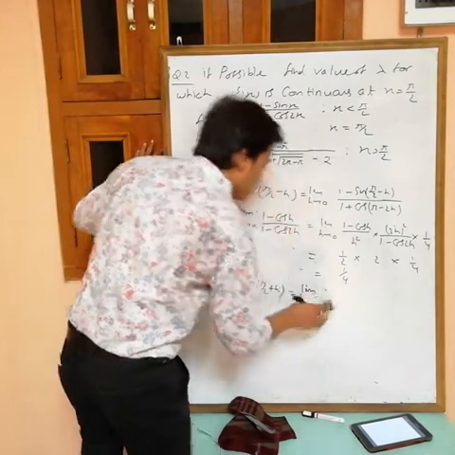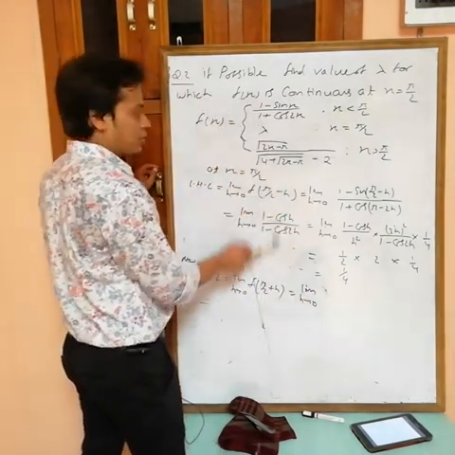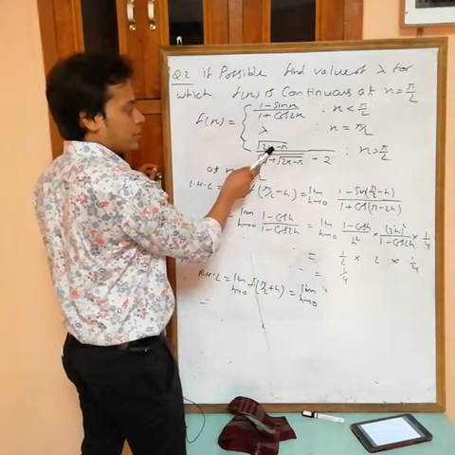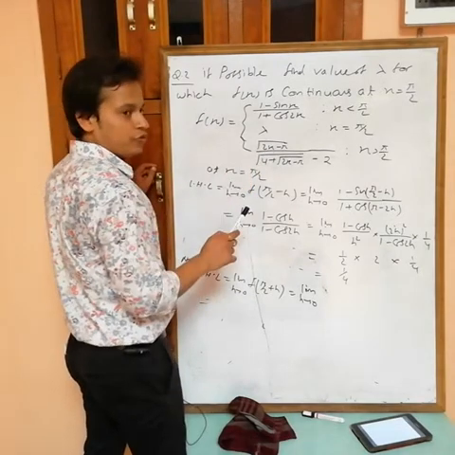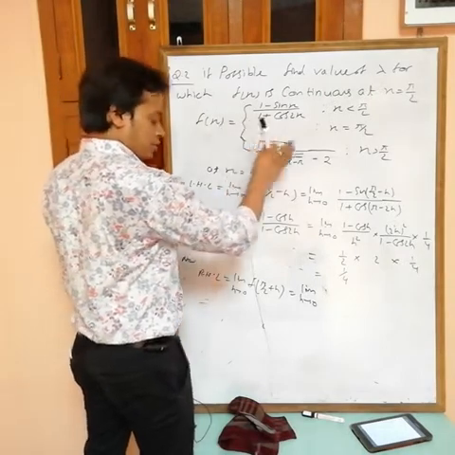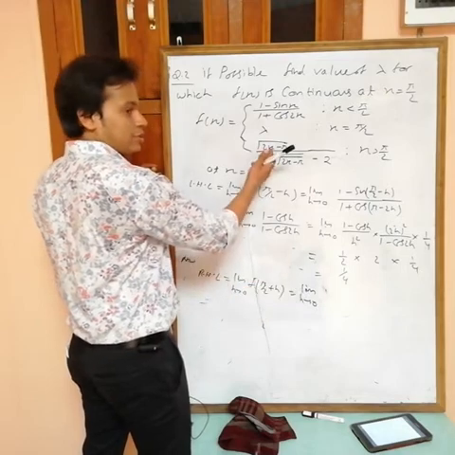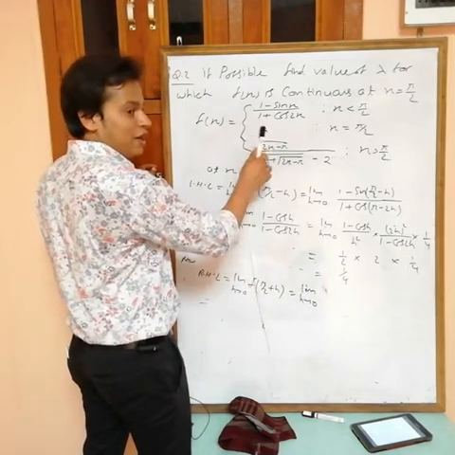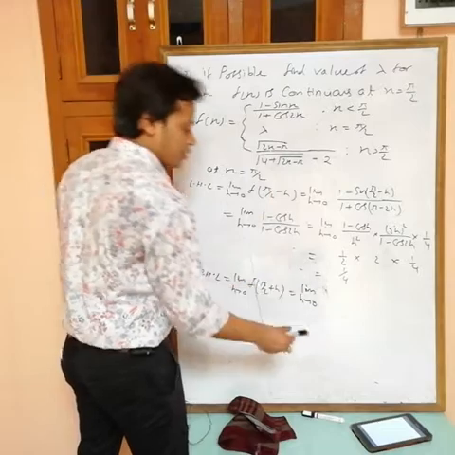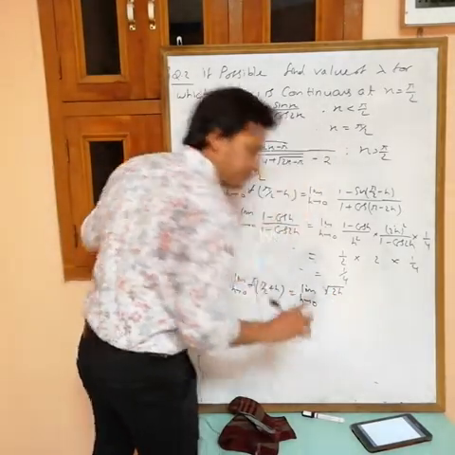Limit h tending to 0. At the place of x, what do we have to put? Pi by 2 plus h. If you put pi by 2 plus h here, multiply with 2, then what will you get? Pi plus 2h, pi plus 2h minus pi, what will you get? 2h.